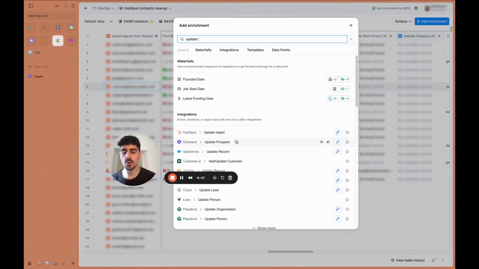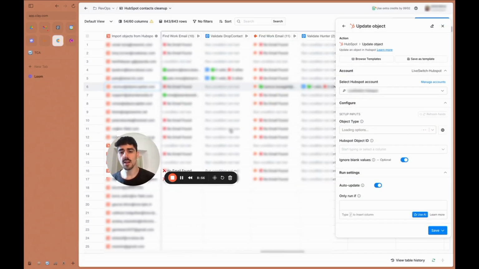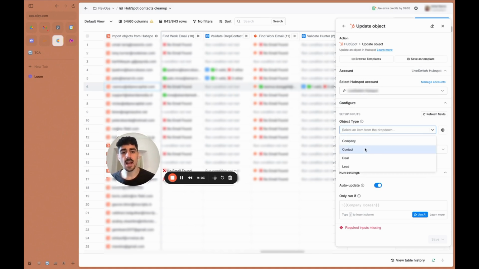If you're using any other sales engagement platform, you can update prospects directly into Outreach, Gong, Salesloft, or any other of these. Or you can also update the record back into Salesforce. So I'm using HubSpot in this example. So we just click here, and then we say object type. It is a contact that we're trying to update back into HubSpot.